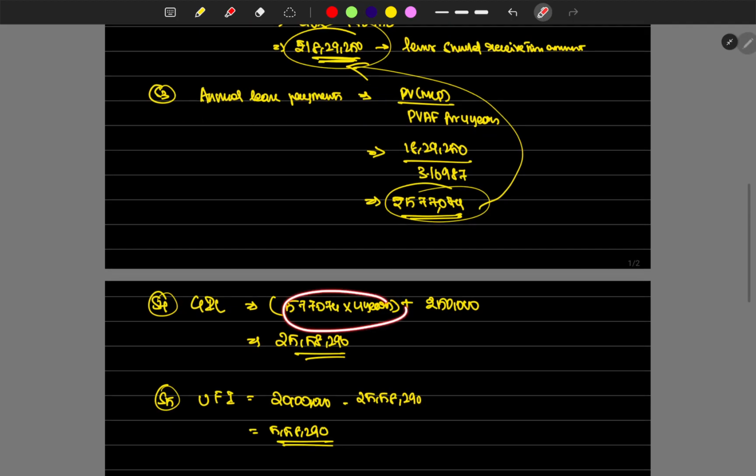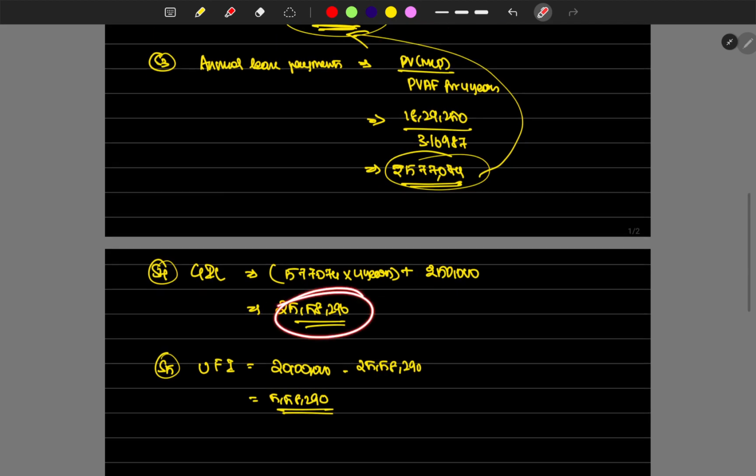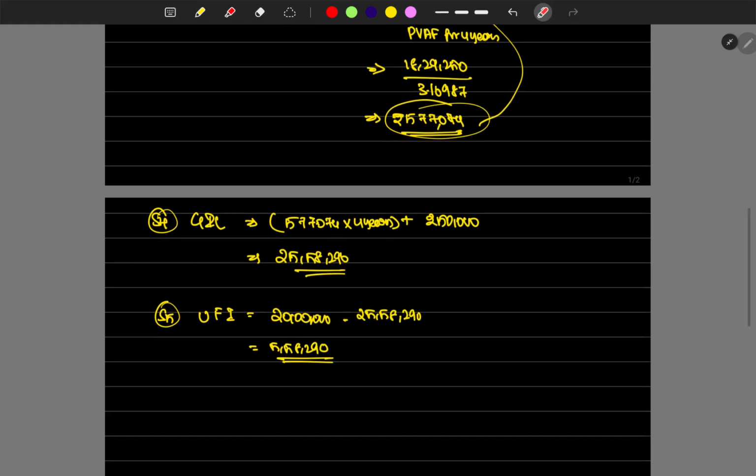We did that for 4 years, and 2,50,000 is received at the end of the period. So 25,58,296 is the GIL, and the unearned finance income is 5,58,290. Thank you.